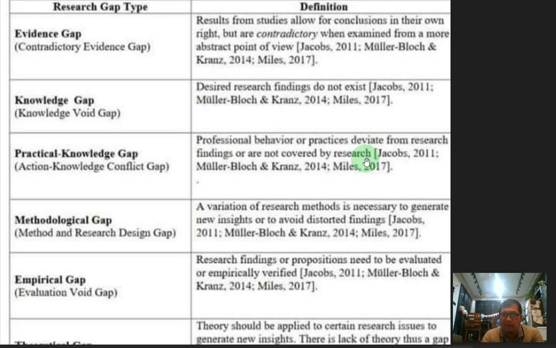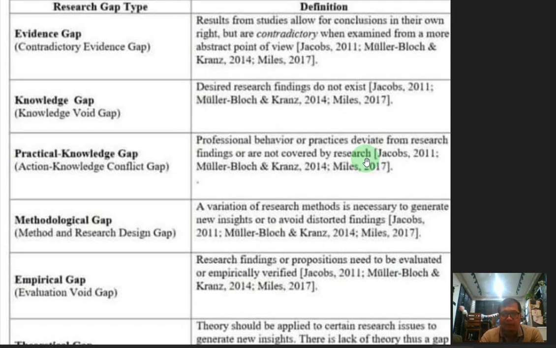For example, if in a series of research we only use quantitative methodologies, you can state that you're going to delve into a qualitative research design in order to gain more insights on a particular topic. That's what you call the methodological gap.